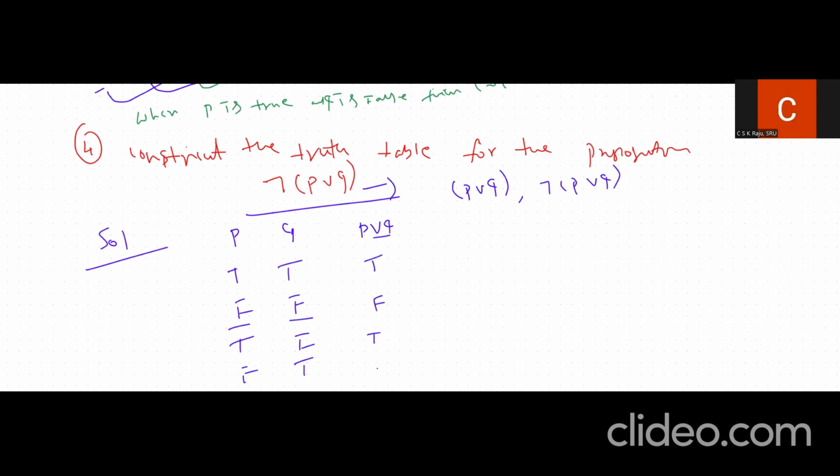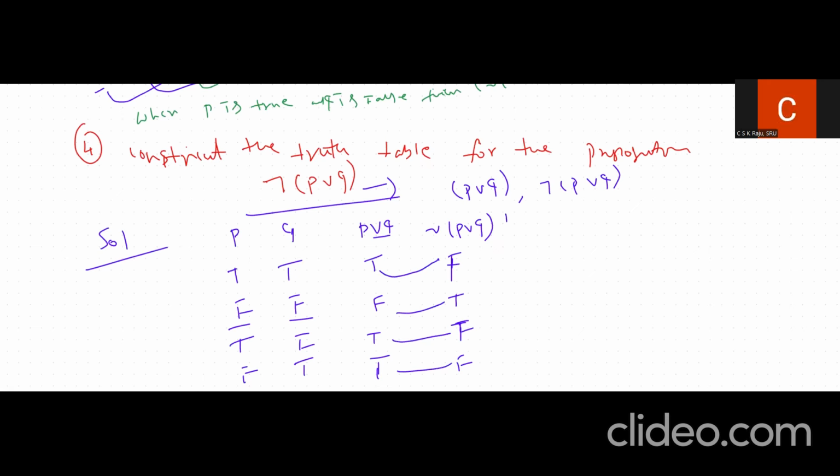Similarly, if you apply negation of P disjunction Q, we take the opposite of this. So we will be getting false in the cases where P disjunction Q is true, and true in the one case where it is false. We have to take the negation of this property. So this is the way we can calculate.